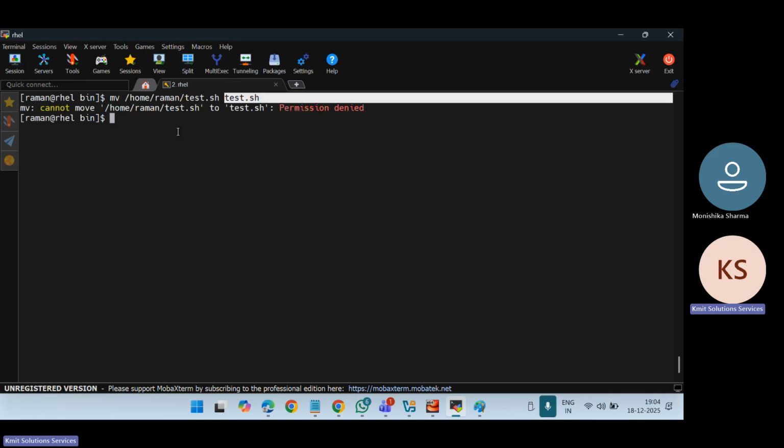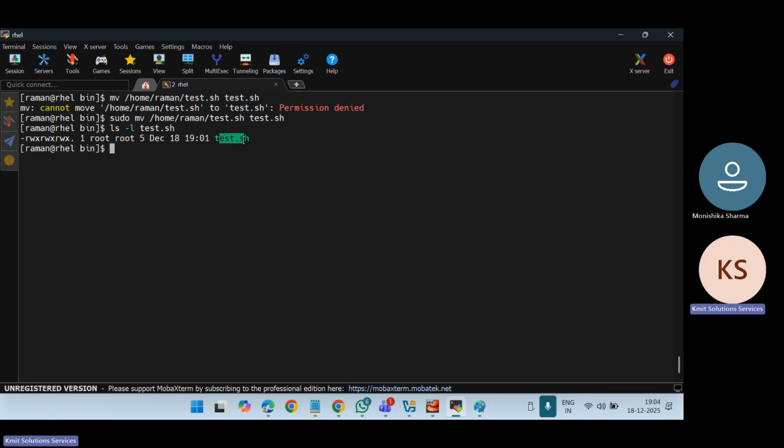So now if I press enter, okay, permission denied. So I need to use sudo. Okay, so it is moved. Now if I say ls and ls -l test.sh, you can see the test.sh file is now in the bin directory. Okay, now if I see the permissions, the execute permission is for everyone.